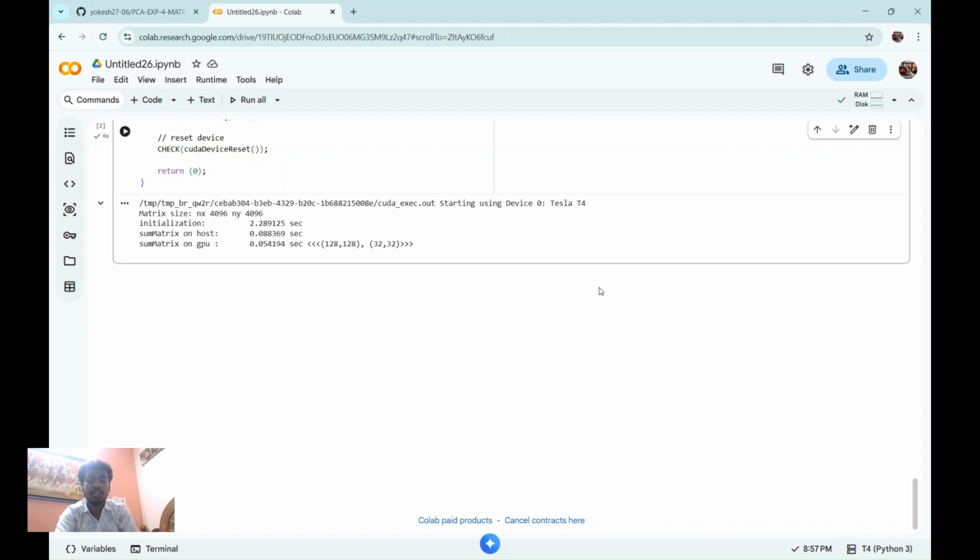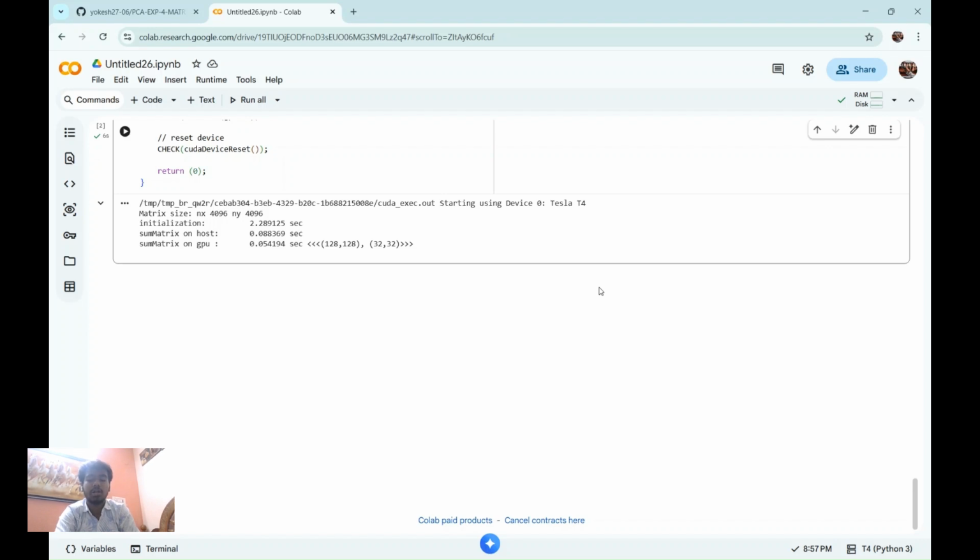The matrices are initialized with random values on the host, and a reference result is computed using a CPU-based function to ensure correctness. A CUDA kernel, matrix addition GPU, is then launched with a two-dimensional grid and block configuration. Each thread computes one element of the resultant matrix by adding corresponding elements from A and B.